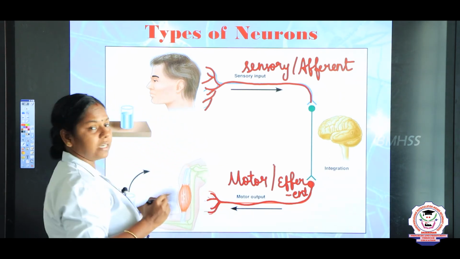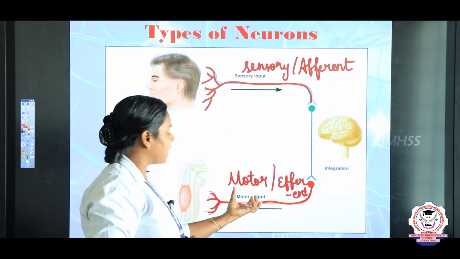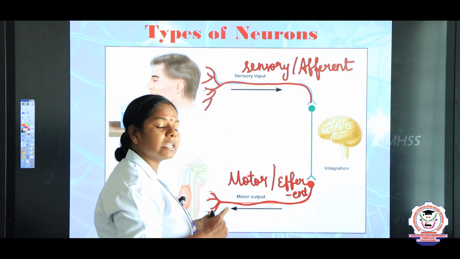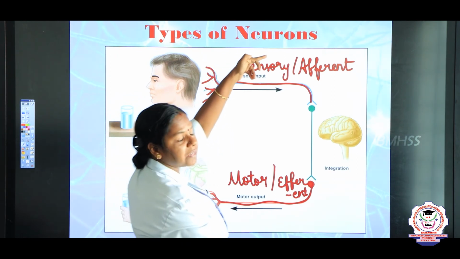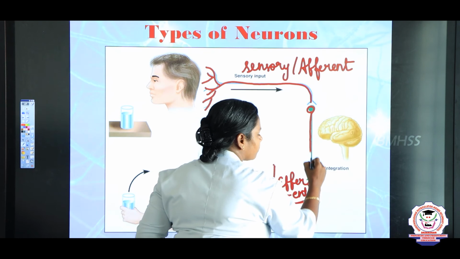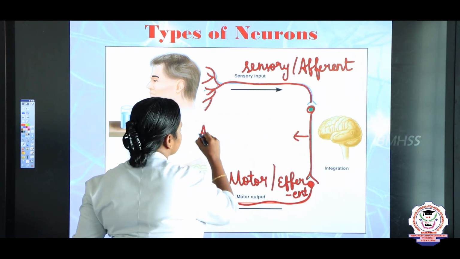So, afferent is sensory in function and efferent is motor in function. And there is another type of neuron which is present between the afferent and the efferent. So, this intermediate neuron we call an association neuron.